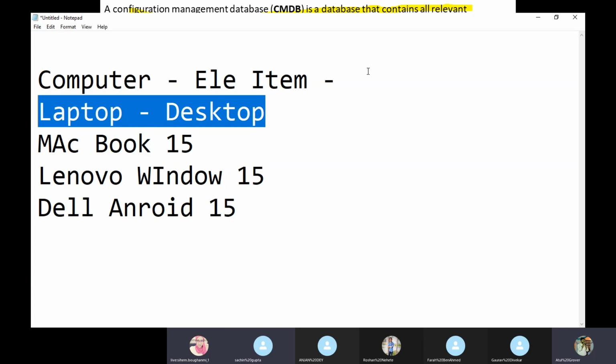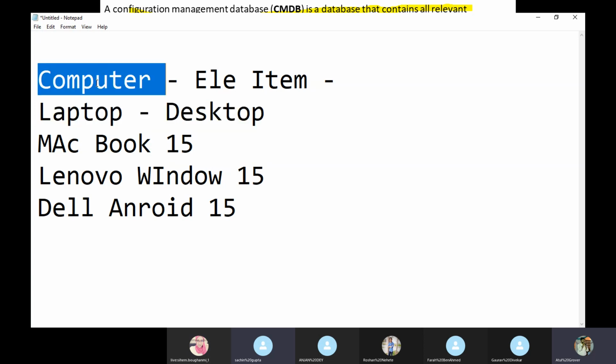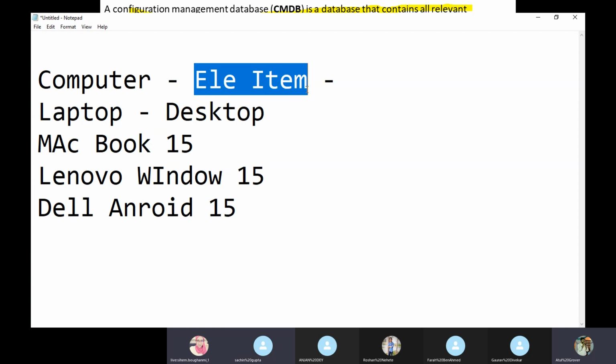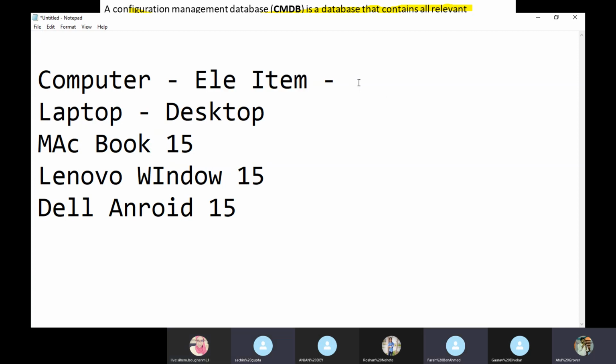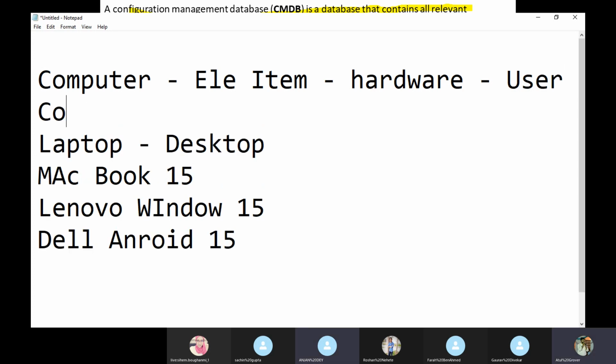Farha or Shihim say computer, and I'm surprised why they said computer. Roshan or Gaurav say electronic item. What do you think? Hardware. Yes, we can say hardware. What else, Anjan? User computer. Sorry? User computing.